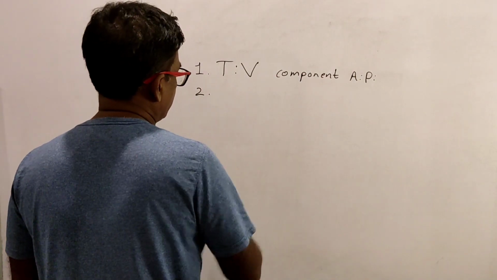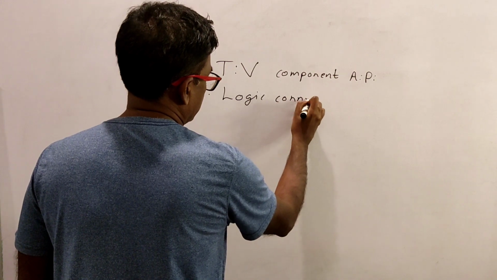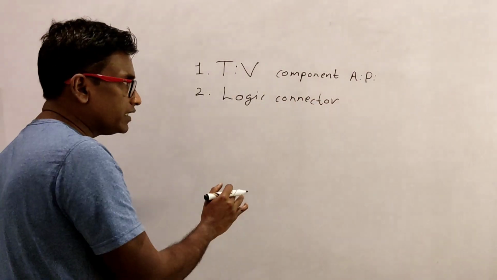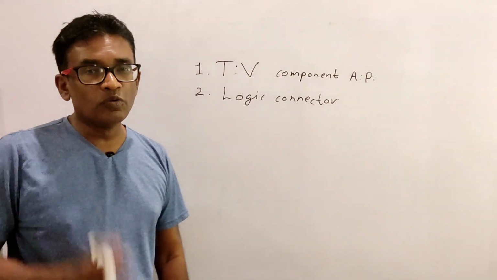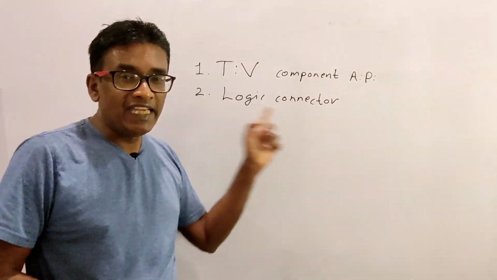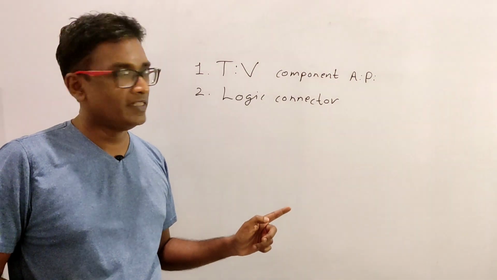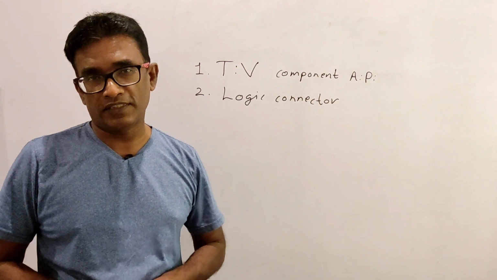The second one is the type of logic connector that is being used to construct that compound proposition, because there is a rule that involves each of these logic connectors, right, which determines the overall truth value of the compound proposition.